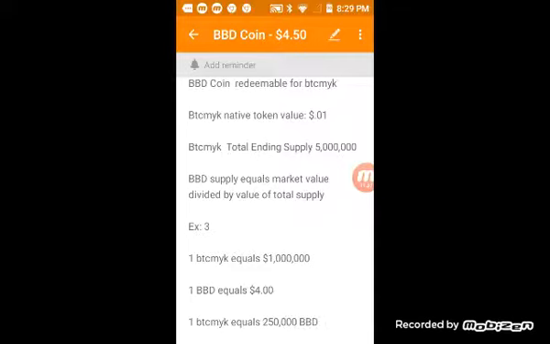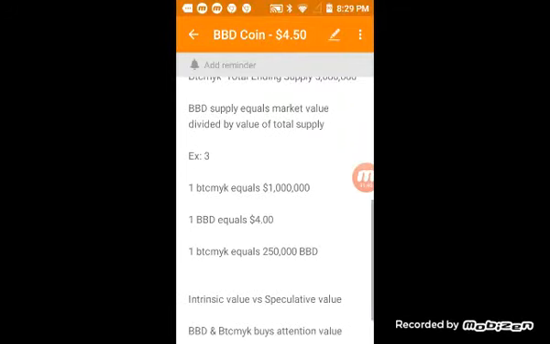So let's give you example 3 to kind of drive it home. Let's say due to the deflationary nature of Bitcoin MYK, because remember, it's only going to be 5 million in the end. But let's say we got 1 billion people on the network. Let's say we got 50 million or 100 million, right? Of that 5 million, let's say each Bitcoin MYK goes to a value of $1 million, like some people hope Bitcoin will do one day.